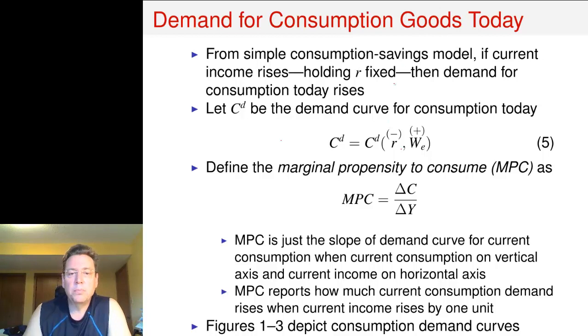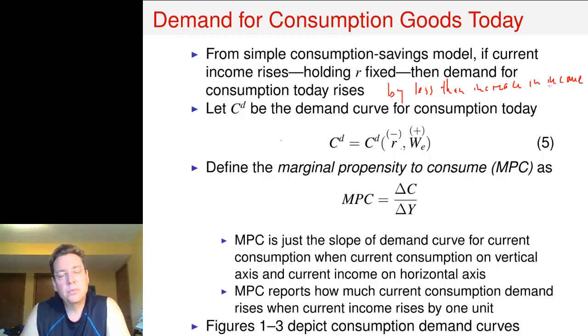But by less than the increase in income. Why is that? Because they're going to want to save some of this increase in income so they can consume in the future.